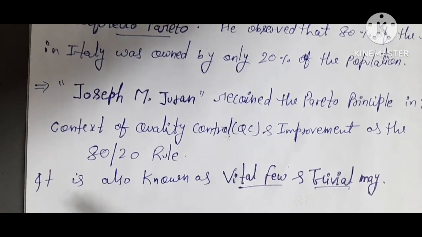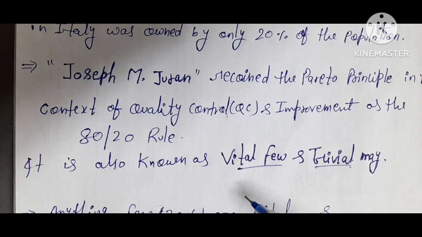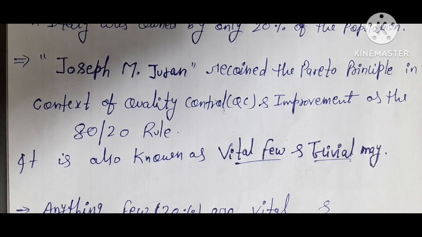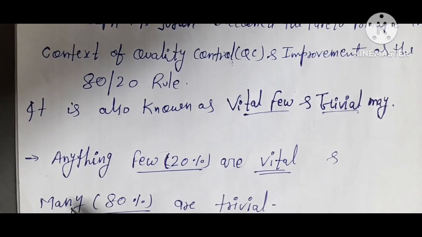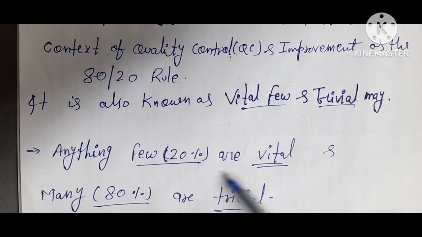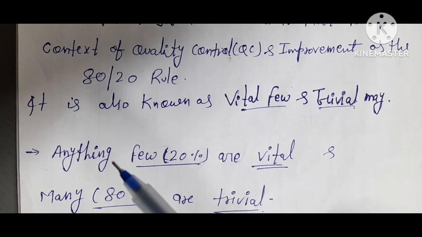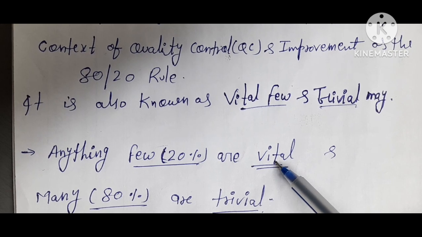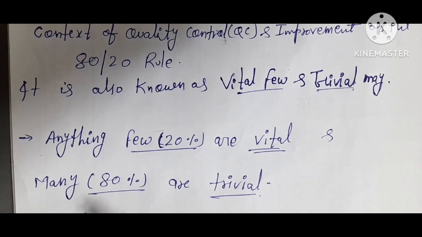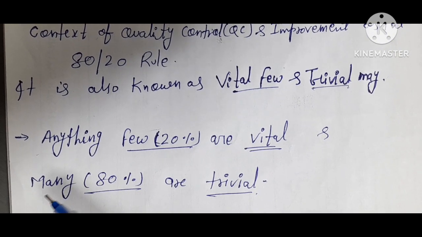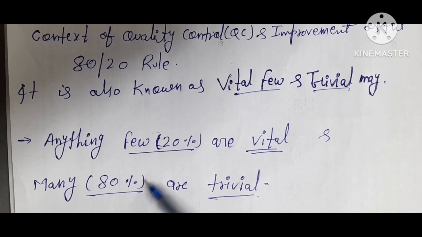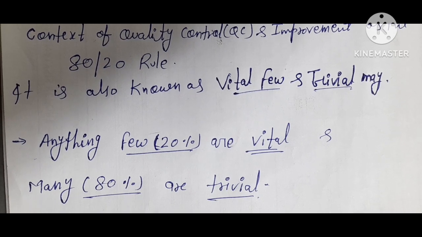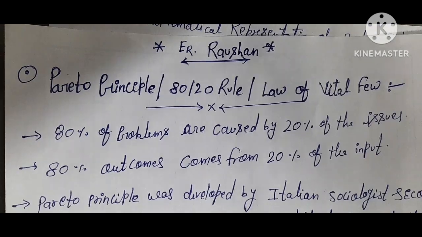So friends, it is also known as vital few or trivial many. So what is the meaning of vital few and trivial many? Anything few are vital. Anything 20% is very important, and trivial many means many, it means 80% are trivial, less important in this context.